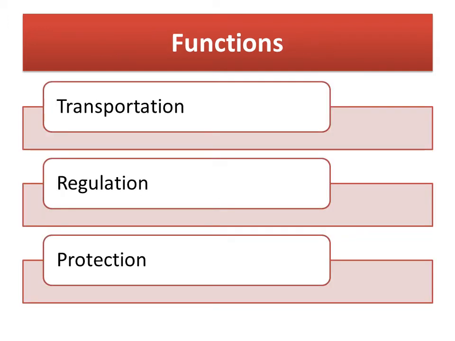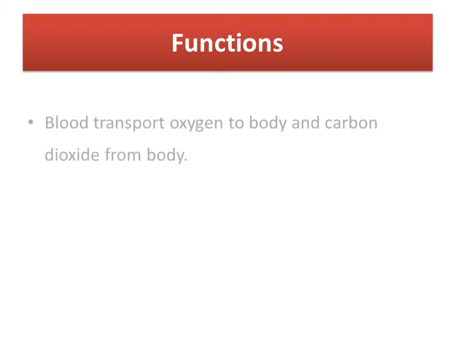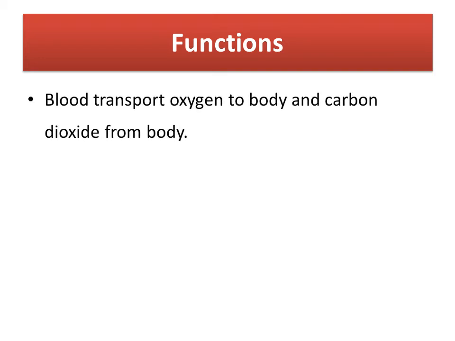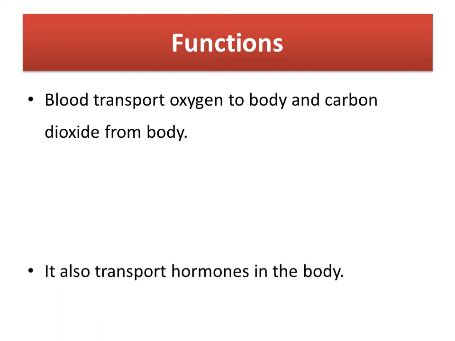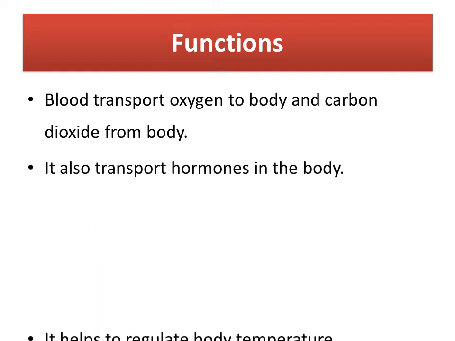Next, about the functions. The blood has three main functions: transportation, regulation and protection. In transportation, blood helps in transportation of oxygen to the body and carbon dioxide from the body. It also transports hormones in the body.